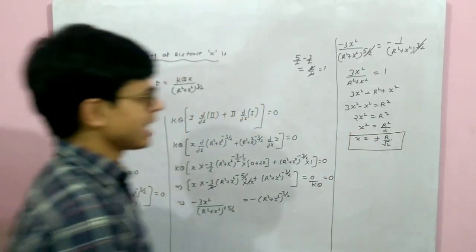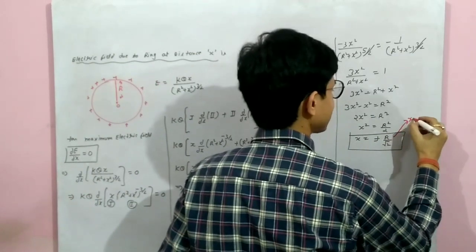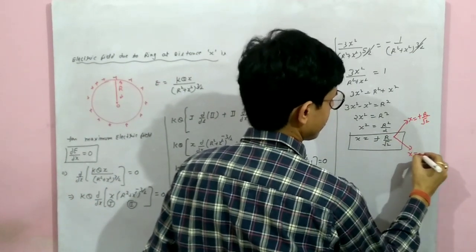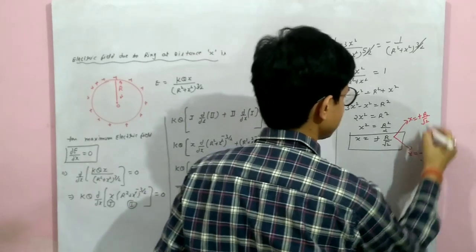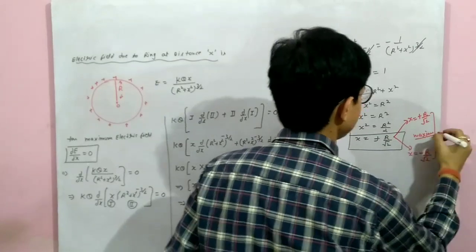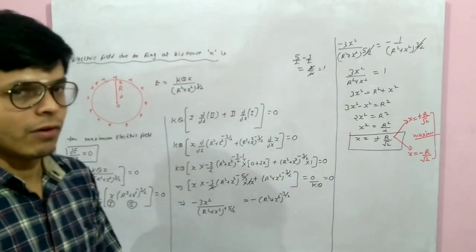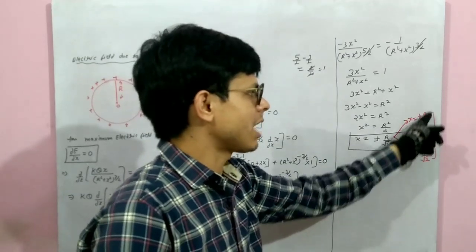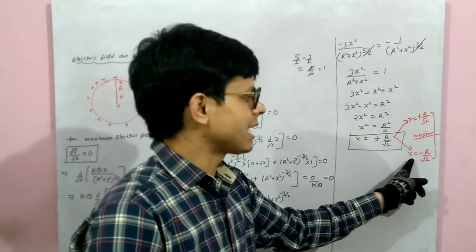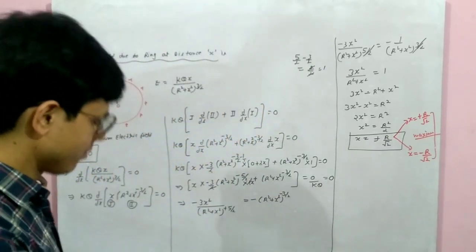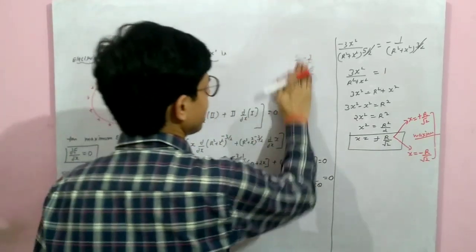How many values are coming? X have two values. One x equal to plus r/√2. Second x equal to minus r/√2. That means at these 2 points value will be maximum. Very very important for competitive exam. For ring at 2 points, one plus x equal to r/√2 and one x equal to minus r/√2, the value will be maximum. Meaning, what is the meaning of it? देखिए क्या मतलब है इसका, देखिए आंसर।